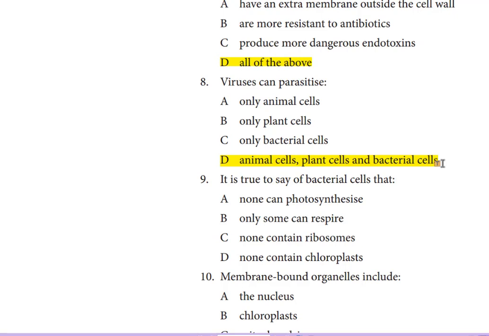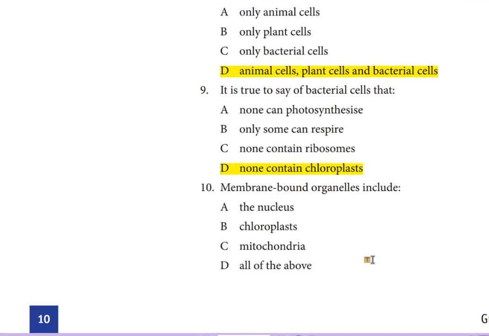Question number 9. It is true to say of bacterial cells that A. none can photosynthesize, B. only some can respire, C. none contain ribosomes, D. none contain chloroplasts. So the answer should be D, none of the bacterial cells contain specialized membrane-bounded organelles like chloroplast, mitochondria, nucleus, and Golgi apparatus.